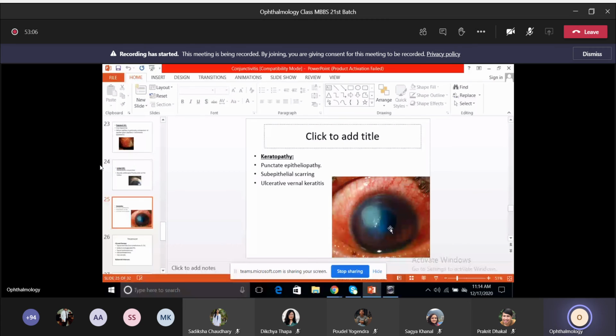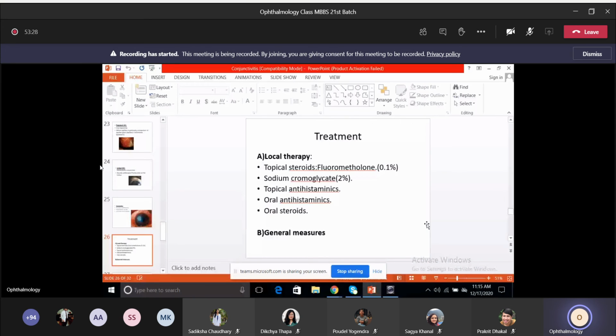Okay, so that's about the various types of VKC. The clinical types are mainly the palpebral type, the bulbar type, or the mixed type, and you have to remember that keratopathy could also be present. Now coming to the treatment, the mainstay of treatment is sodium cromoglycate, which is a mast cell stabilizer.